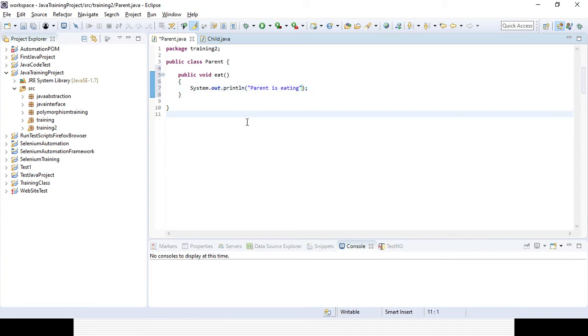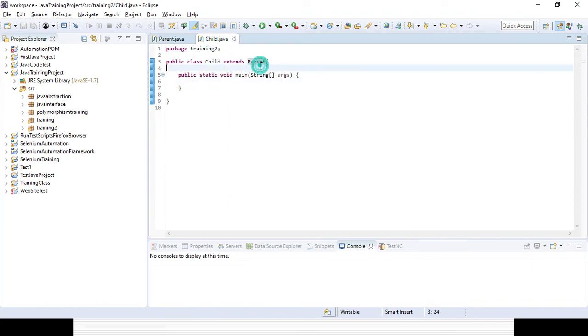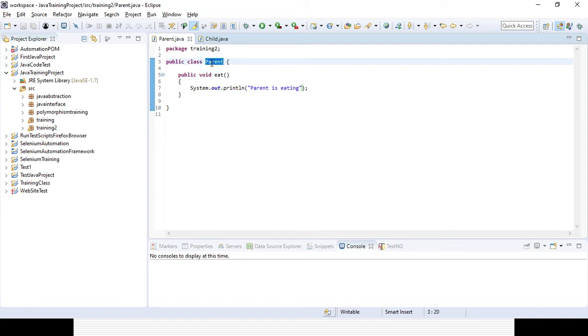That is my parent class, and then the child class extends the parent class. Now let's create an object of the parent class with the reference of the child class.